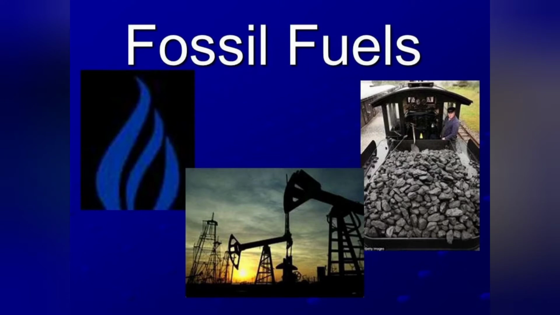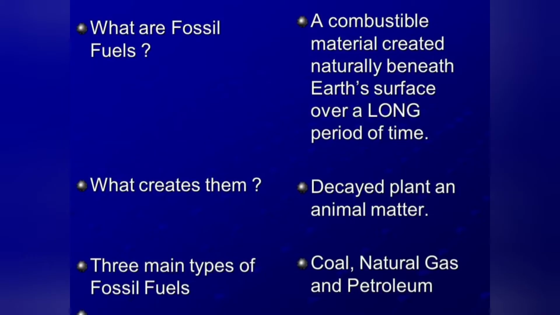Fossil fuels are generally the combustible materials that are found underneath the surface of the earth, and these materials are formed over a time duration of some millions of years. Now, to form these fossil fuels, the basic materials are the decayed plant and animal matter.